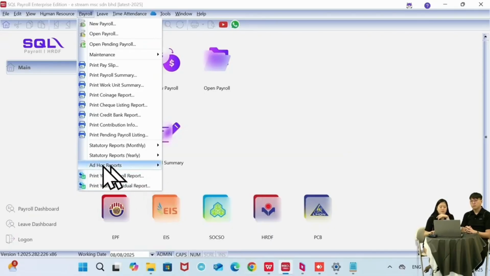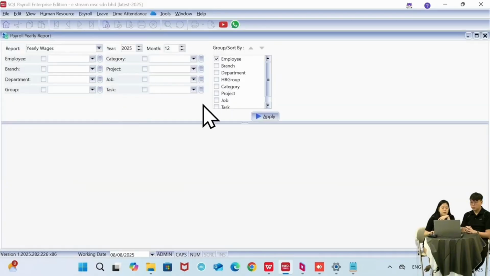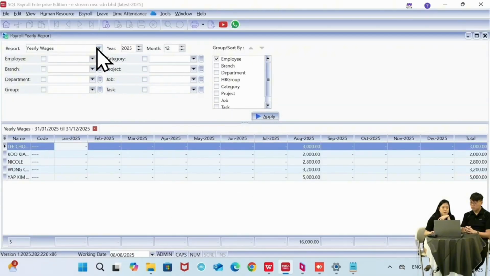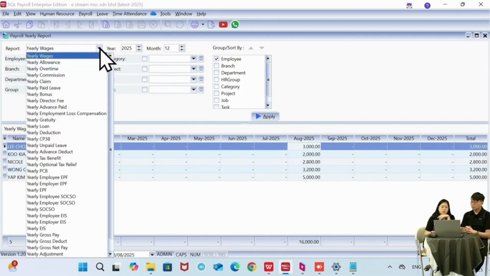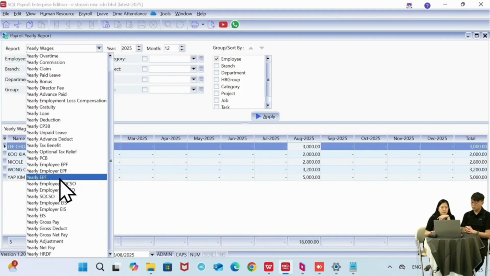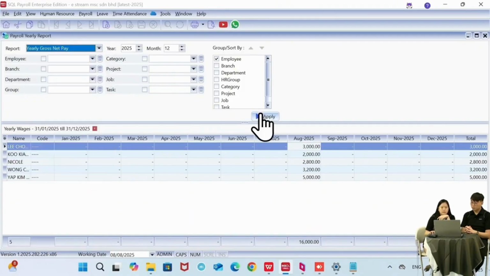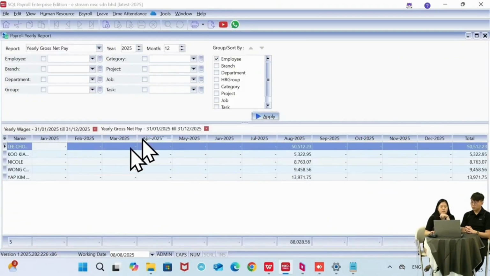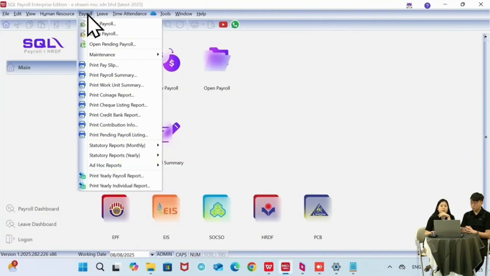The last we have is the yearly reports. Just two yearly payroll reports. This one is just to show you, let's say we have chosen the yearly wages, for this employee the salary for each month that they have, or if you want anything yearly like employee EPF or yearly net pay, you can just click on apply, then it will show up the information one by one. This one is for a certain type of income. But if let's say you want the overall income that they have in the monthly view, then you can use this one, payroll individual report.